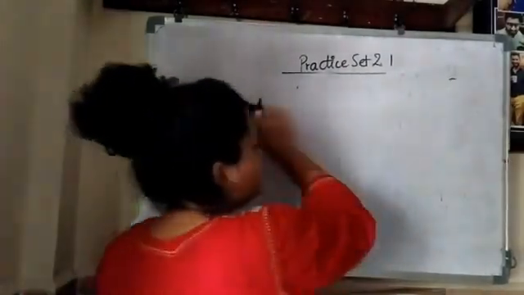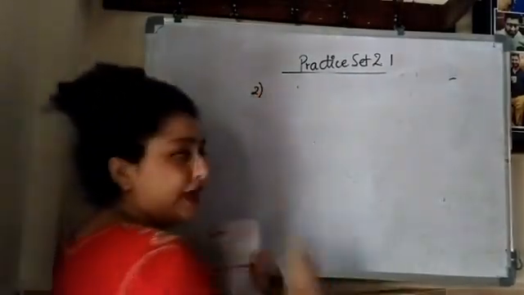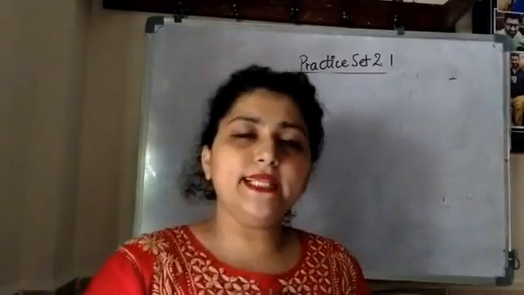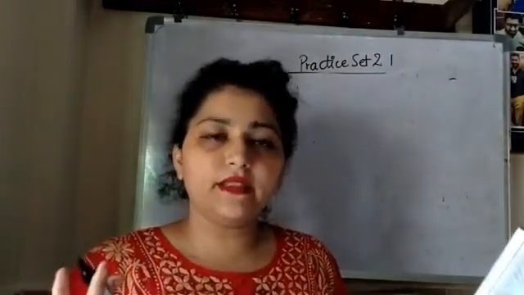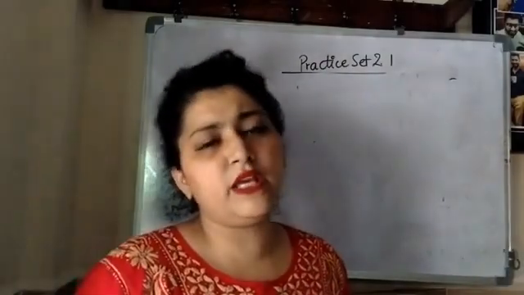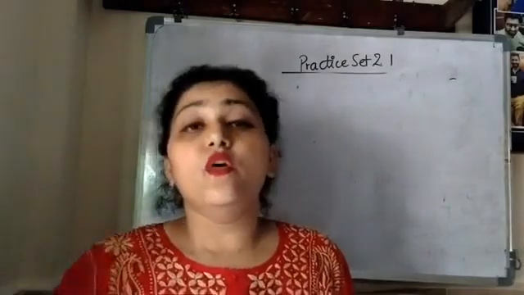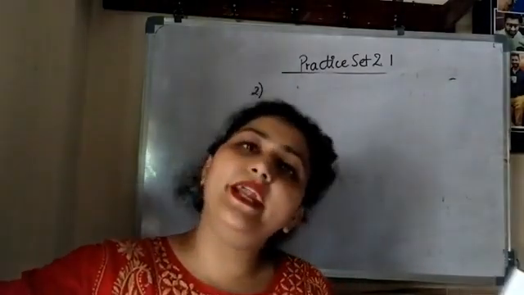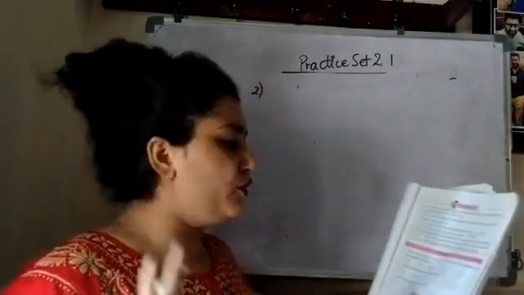Now, that is the second question I am going to solve now. Second question, it is very similar to your first one. Okay, but there is a little less work in this. What is the thing to be reduced? You don't have to write terminating or non-terminating type or anything like that. Only you have to find out the decimal form by division. Okay, so by division you have to find the decimal form.